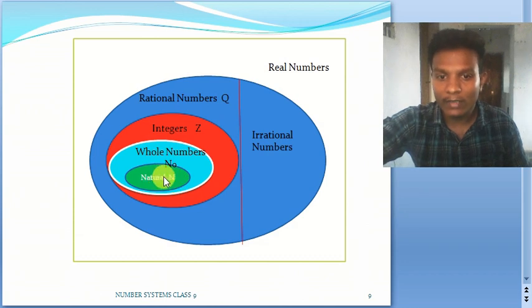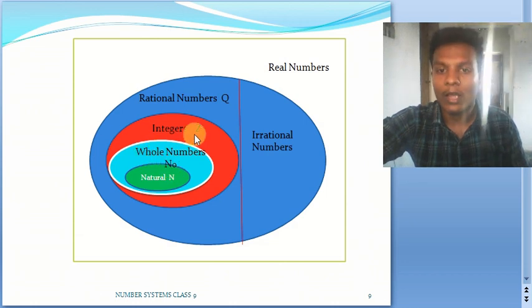So these natural numbers we denote with the capital letter N. The whole numbers we can use W or N naught. Why? Because the only difference is going to be 0 here. We can add it as a suffix and write it as N naught or W. And integers we represent as Z, and rational numbers we use the capital letter Q, and for the real numbers we use the letter capital R. Okay.